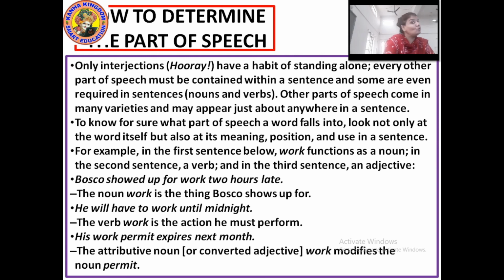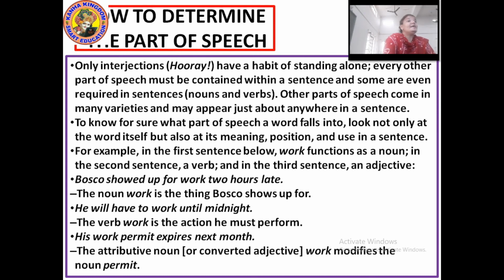I worked for 4 hours. In this sentence, work is a verb. But in the sentence Bosco showed up for work, work is a noun. The noun work is the thing Bosco shows up for.